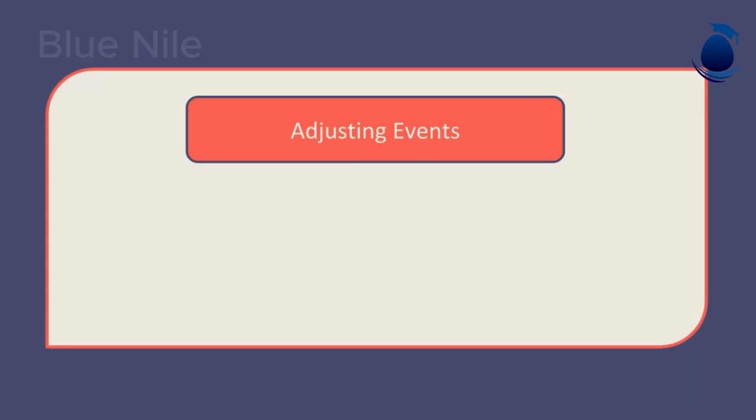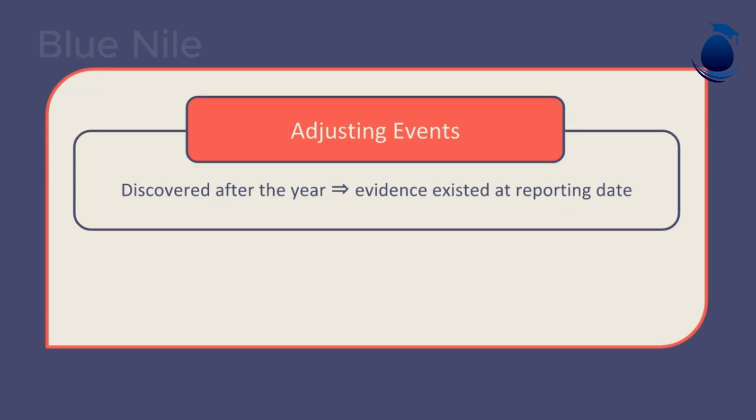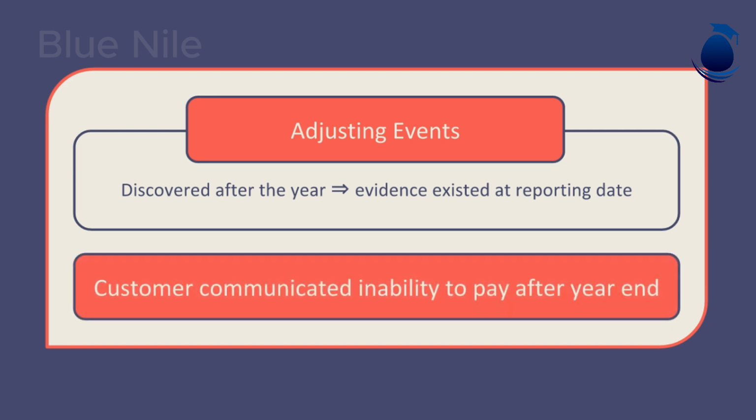The definition of adjusting events are events that may have been discovered after the year, but where there is evidence that the conditions actually existed at the reporting date. An example would be a receivable customer that has communicated their inability to pay after the year end. It is unlikely that their inability to pay happened overnight. They were unable to pay at the period end, but did not communicate this until after the year end. Therefore, the advice from the standard is to write off the debt as it should be an adjustment in the financial statements.